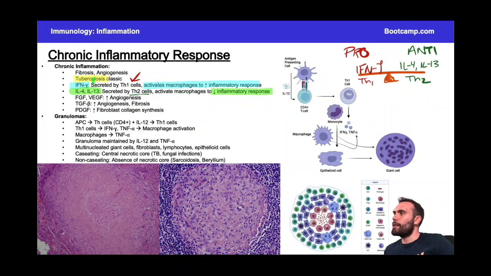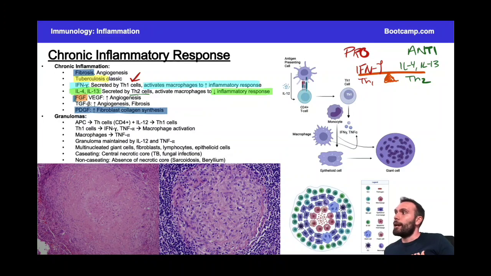So these three bullets down here are all really specific to this chronic inflammatory response. Now, what I want to call your attention to, because some of this gets tricky: FGF stands for fibroblast growth factor. Fibroblast growth factor is not the thing that's typically increasing fibroblast collagen synthesis. The thing that normally does this, that gets asked about, is platelet-derived growth factor. So this is why this is kind of tricky. Platelet-derived growth factor, remember, is the thing that's primarily increasing fibroblast collagen synthesis. That's what's responsible for this fibrosis that you're going to see. So that's going to mostly be platelet-derived growth factor, not fibroblast growth factor.